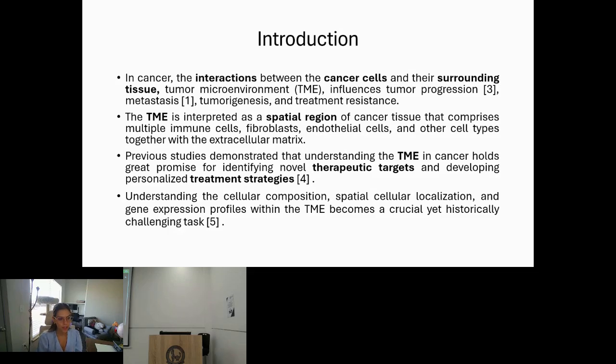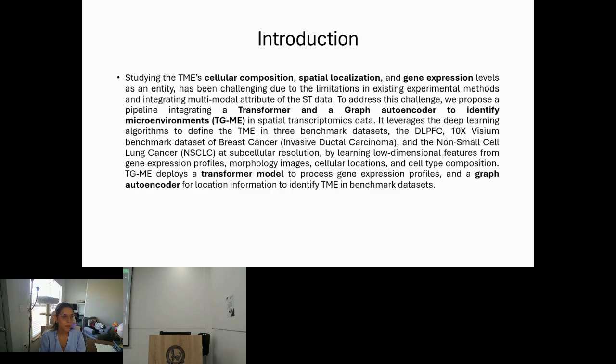So, in our project, what we did is to generate a pipeline that we call transformer and graph autoencoder to identify tumor microenvironments, TGME. Basically, this pipeline has a set of processes and deep learning models that includes a transformer model and a graph variational autoencoder to dissect the tumor microenvironments in spatial transcriptomics data. For those of you that have not worked with it, it gives us the expression of the genes at single-cell level, but it also provides the spatial location of the cells and the transcripts in the tissue.